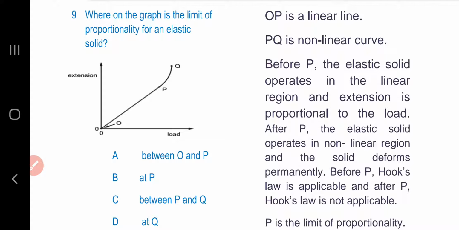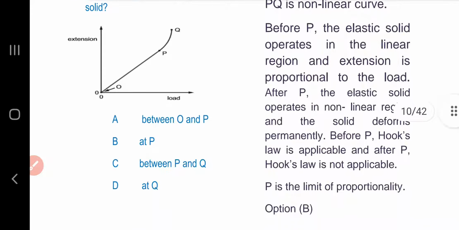Before P, the elastic solid operates in the linear region and extension is proportional to the load. After P, the elastic solid operates in the non-linear region and the solid deforms permanently. Before P, Hooke's law is applicable, and after P, Hooke's law is not applicable. P is the limit of proportionality. Option B.